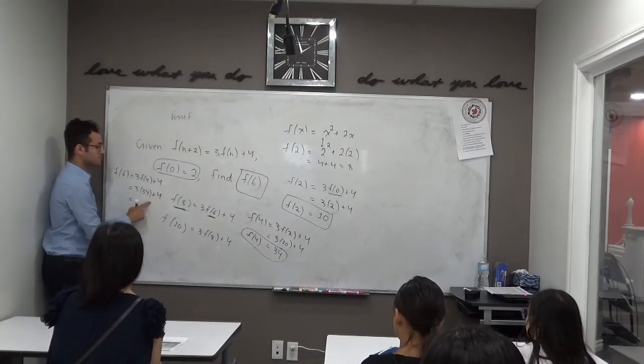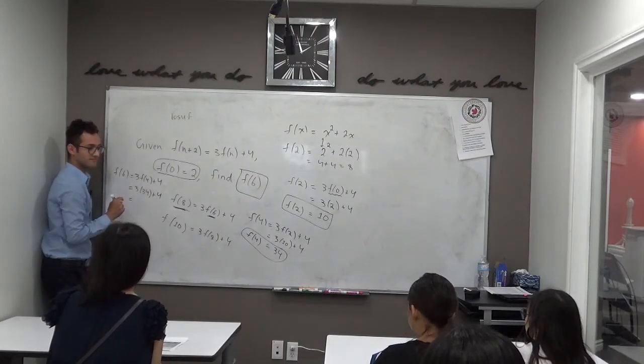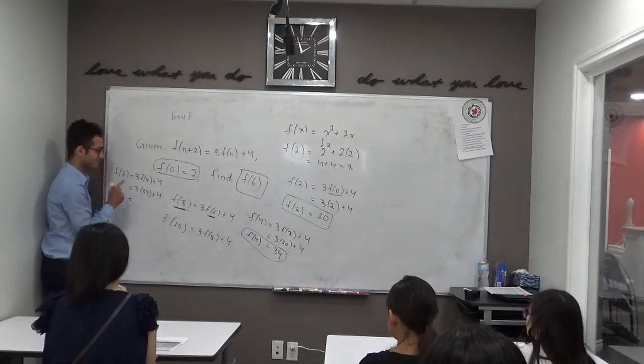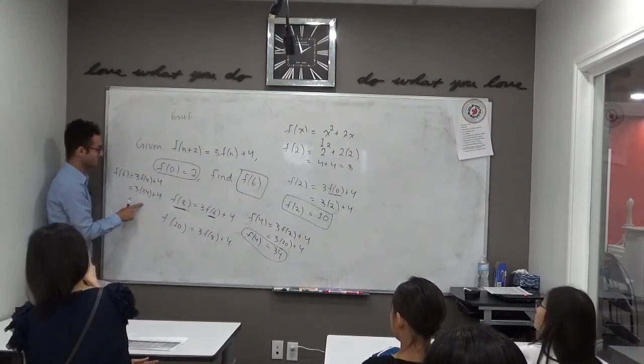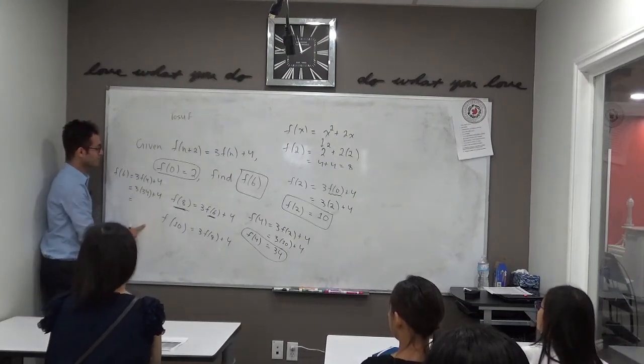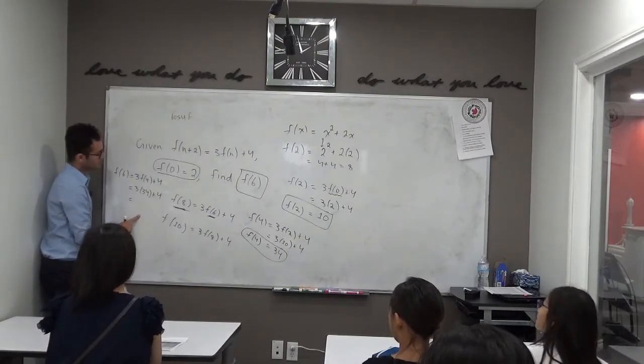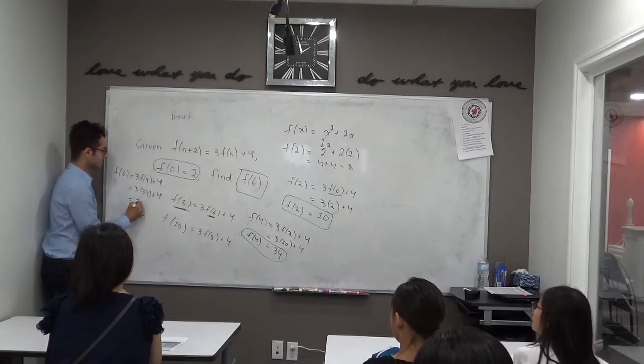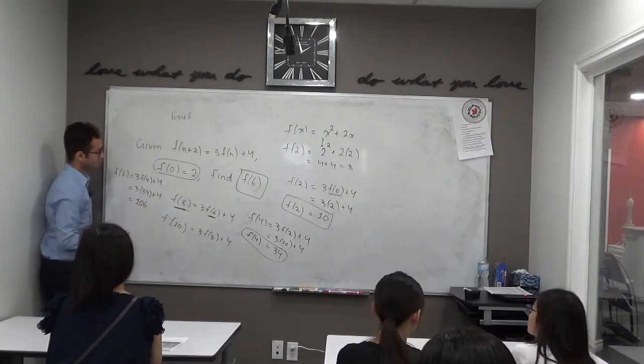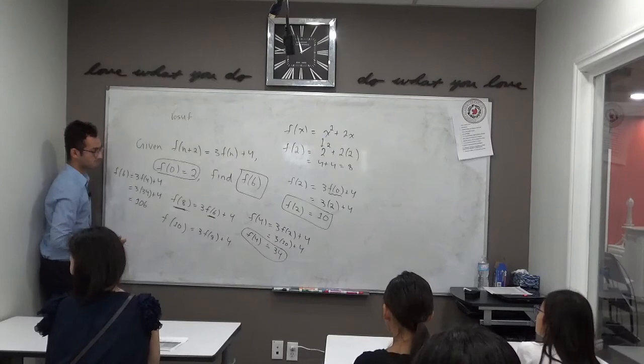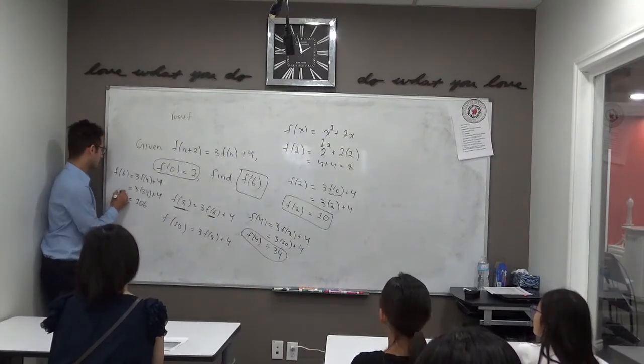So what should that equal to? Anybody? That should equal x? Yeah, x. So what's 3 times 34? Looks like it's 102 plus 4. Is that right? Yes? Right, so that looks like it's going to be our answer.